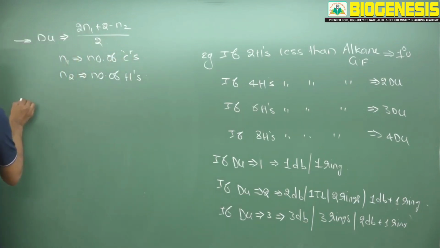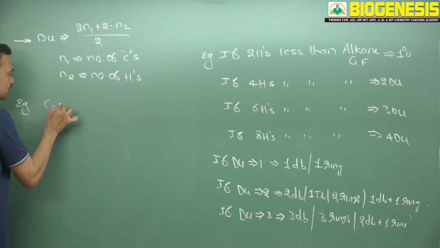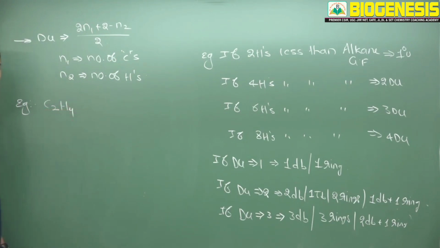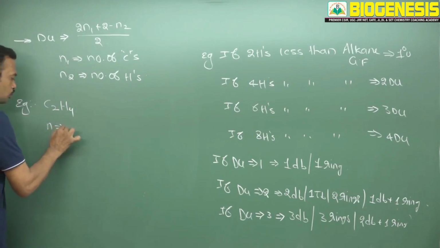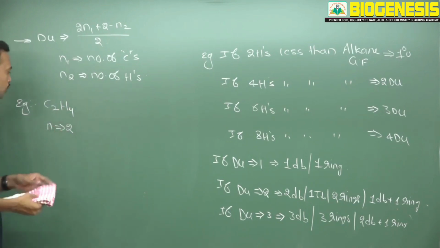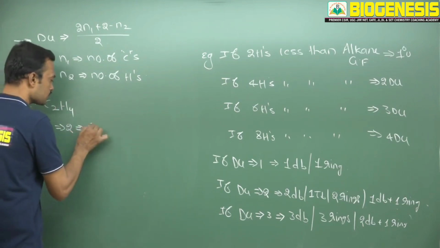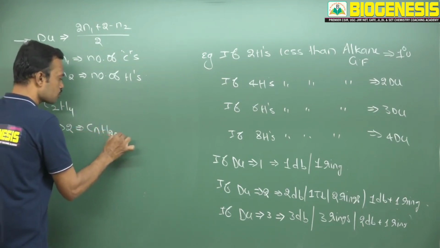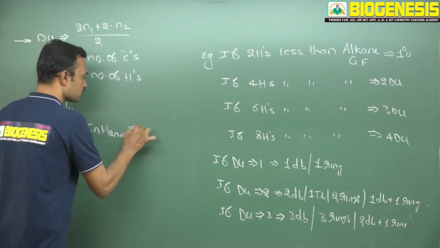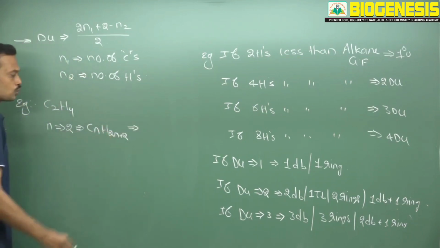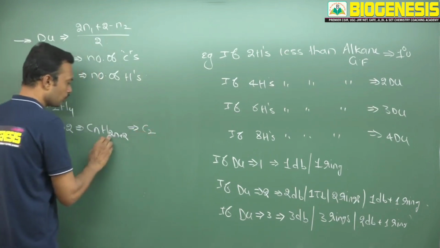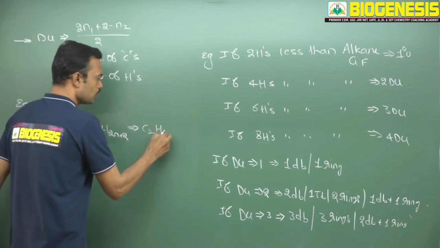See, I will give an example. Try to identify this molecule. This is C2H4, the first example. How many carbons are present here? n is equal to 2. First we need to substitute n equal to 2 in the alkane general formula. What is the alkane general formula? CnH2n plus 2. Substituting n equal to 2, you get C2, 2 into 2, 4 plus 2, 6, that is C2H6.